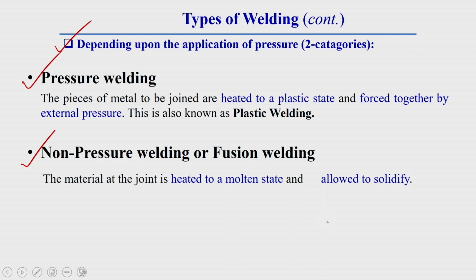Joining takes place due to the fusion of molten metal. Pressure and non-pressure welding, we can group with the welding techniques I have already described in the classification by source of heat.